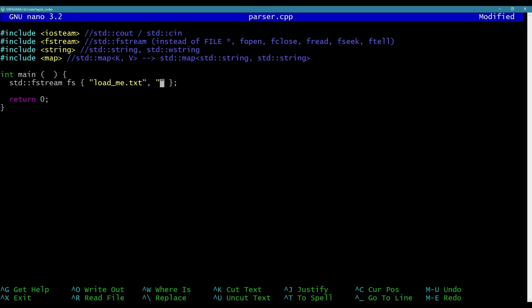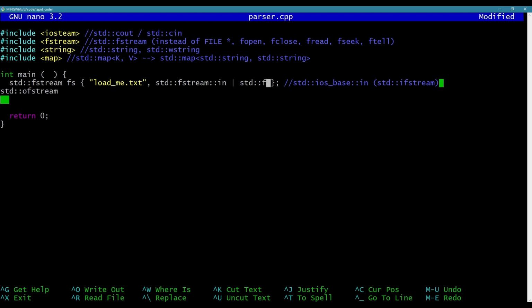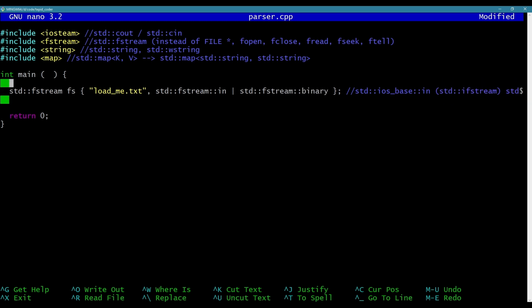Before we did "rb" for read binary; for fstream you have to use std::fstream::in. I think you can also use std::ios_base::in. That might actually be for std::ifstream, like input file stream. This is just a generic file stream that could be for input or output. There's probably also std::ofstream for output file stream. Whatever, it doesn't matter. I'm using just a generic file stream, and I'm using it for input. I could also OR in std::fstream::binary, right? Don't really need to because it's a text file, whatever.